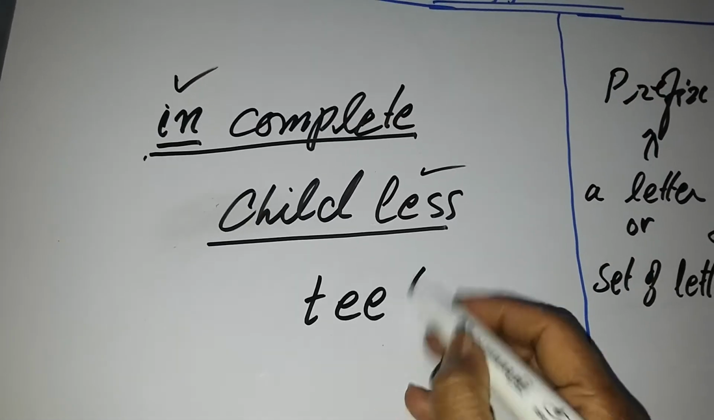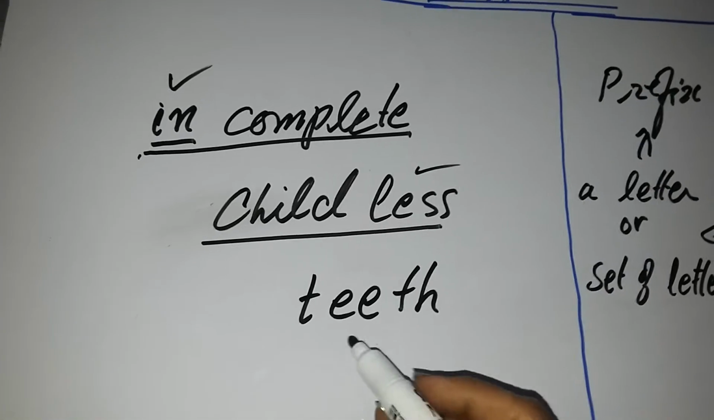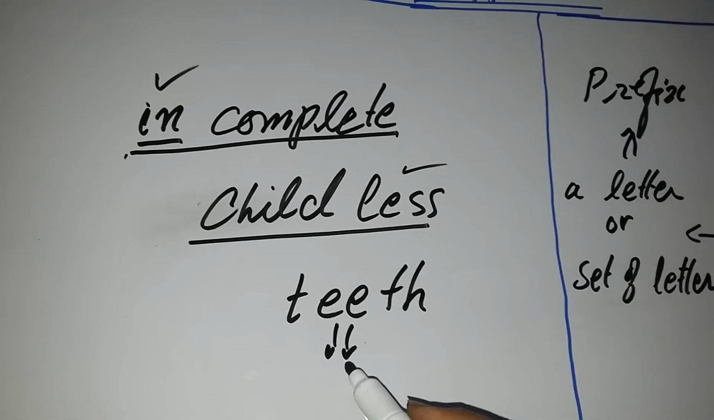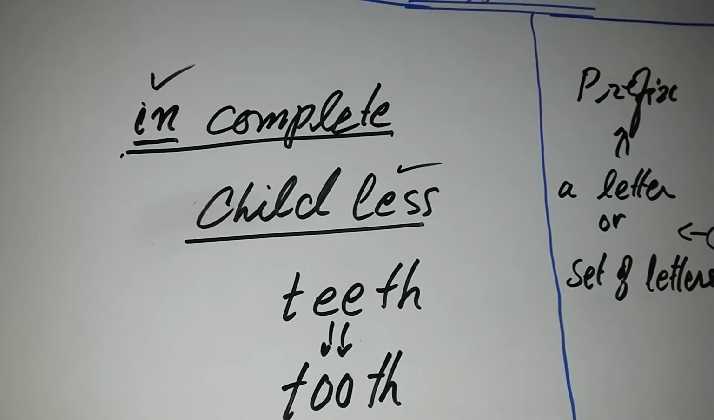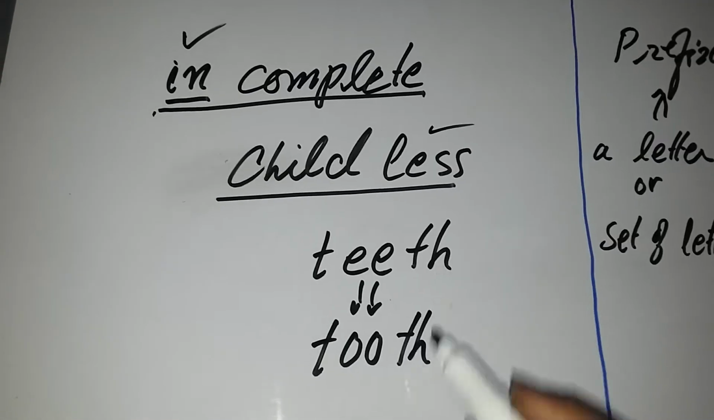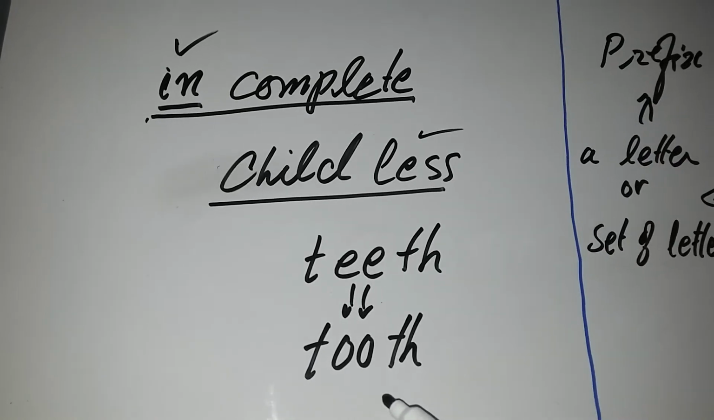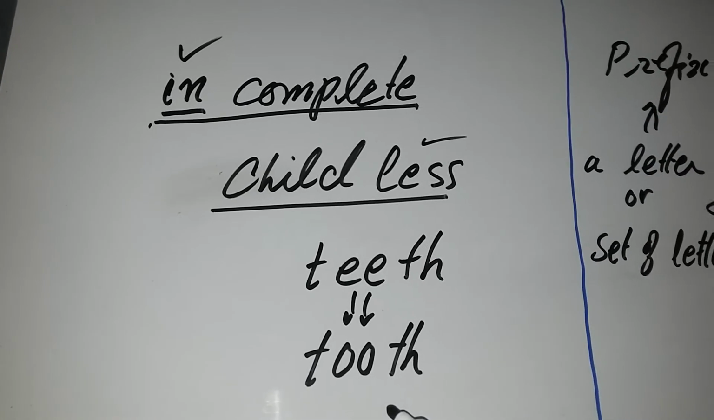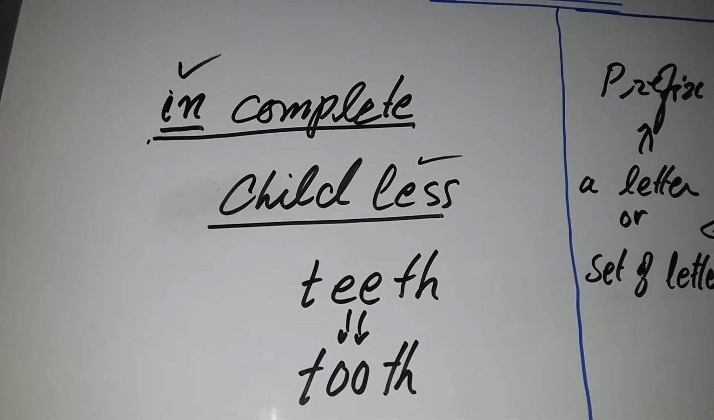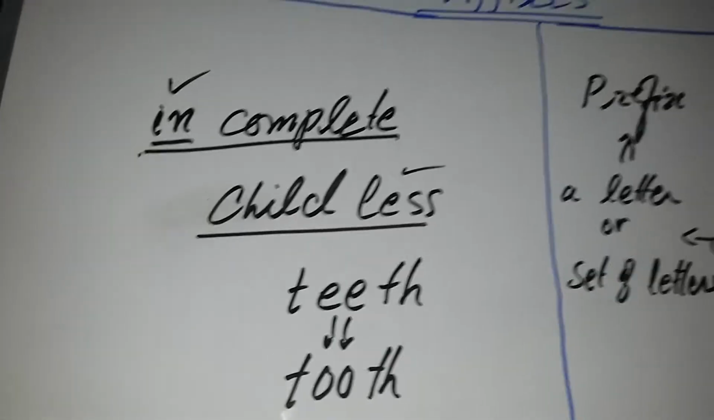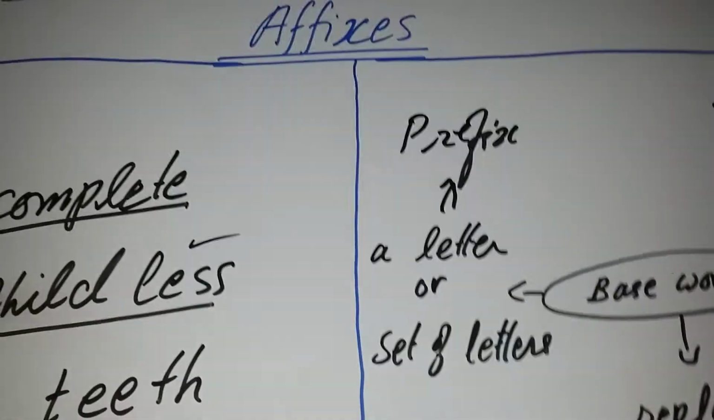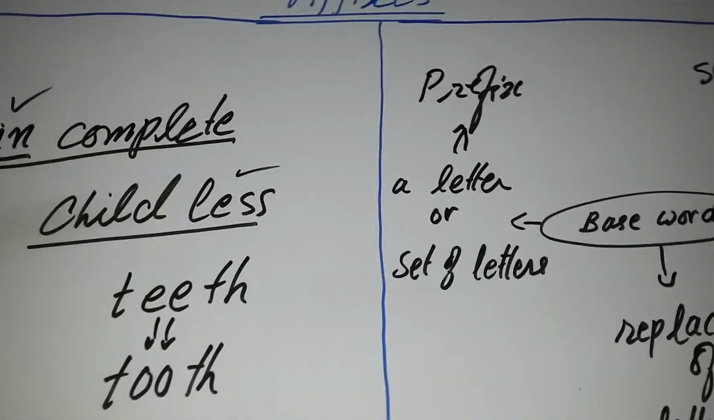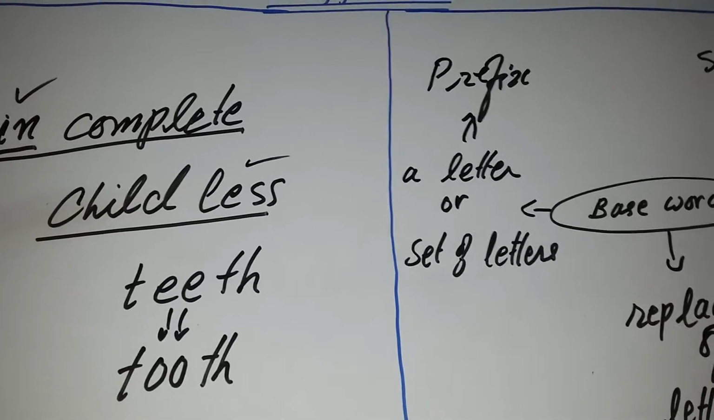Similarly, if I write over here teeth, I replace these two E's with two O's. Now the word is totally changed. This is plural and this is singular. So in this way, by putting suffixes, prefixes and infixes, we can create different types of words. This is the rule of affixes. Now I will teach you one by one.